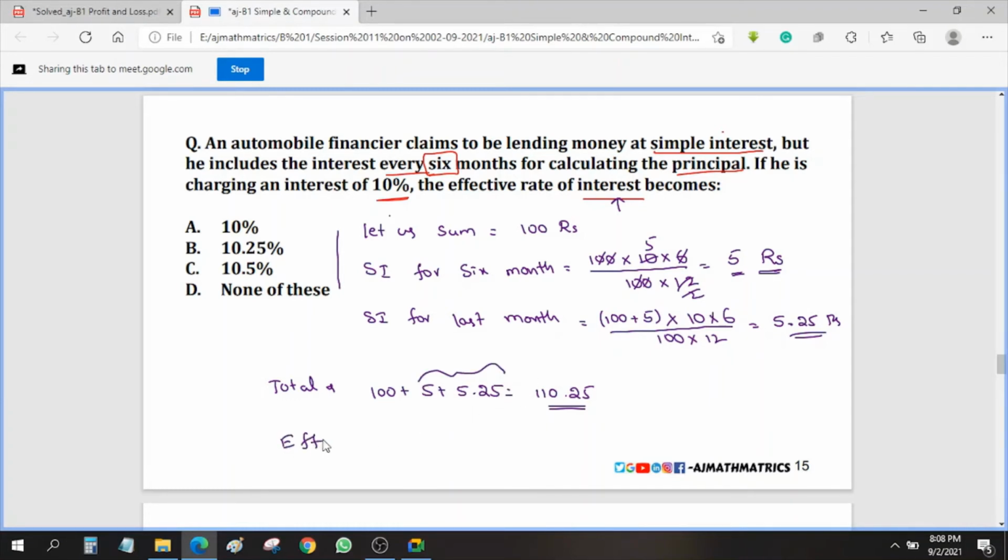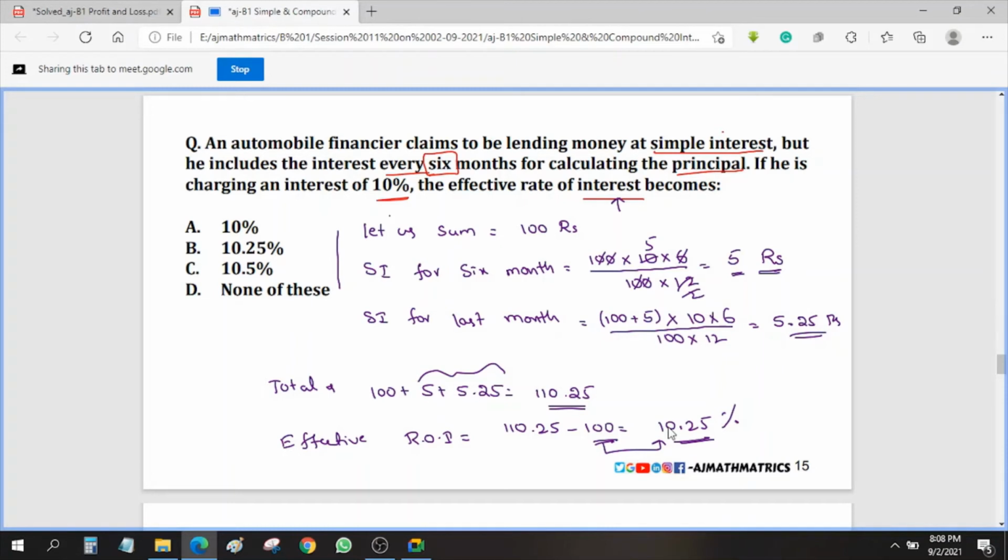So the effective rate of interest will be 110.25 minus 100, which becomes 10.25. Here 10.25 money and 10.25 rate of interest are both the same because we are considering 100 as the base value. If you are not considering 100, you will get some other value.